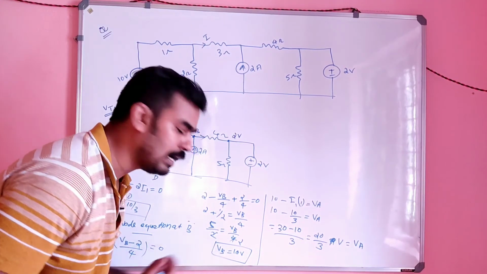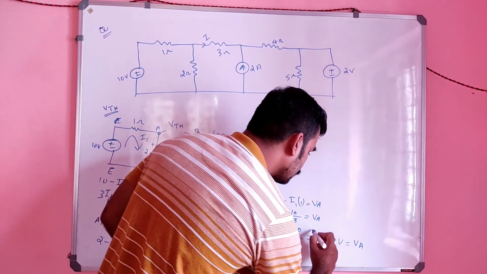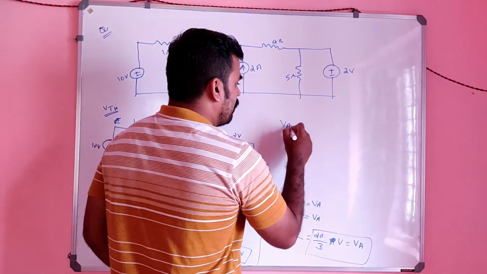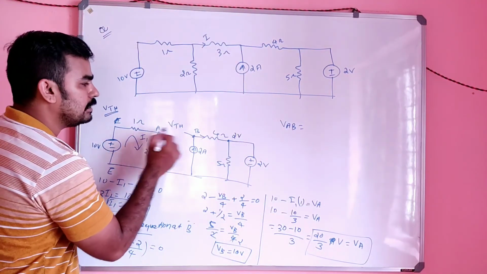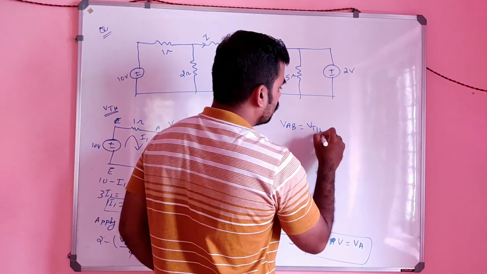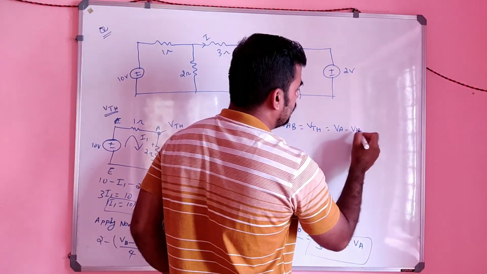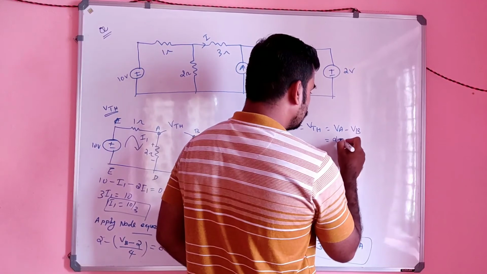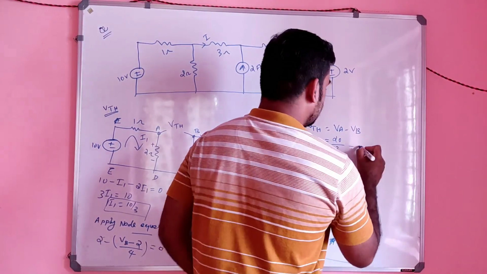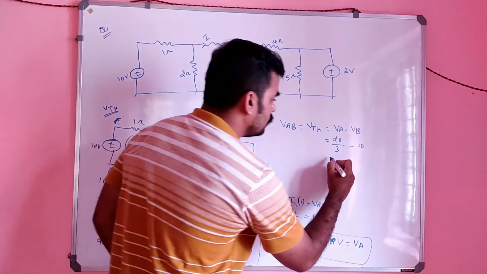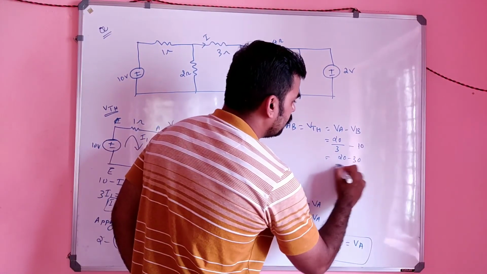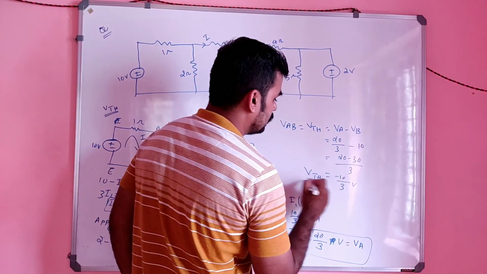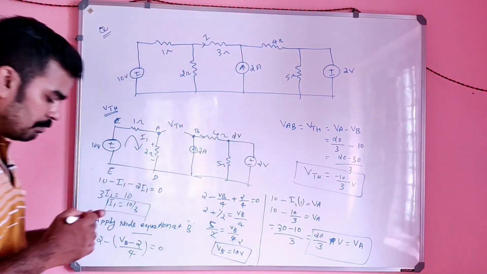So you can write VA as 20 by 3 volt. And VB equal to 10 volt. And VAB is nothing but VThevenin, which is nothing but VA minus VB, right? So what is VA here? 20 by 3 minus, what is VB here? 10 volt. So it will be 20 minus 30 divided by 3, that is 10 by 3. So that is equal to VThevenin. So VThevenin is nothing but minus 10 by 3.